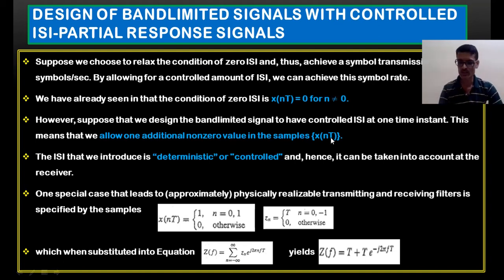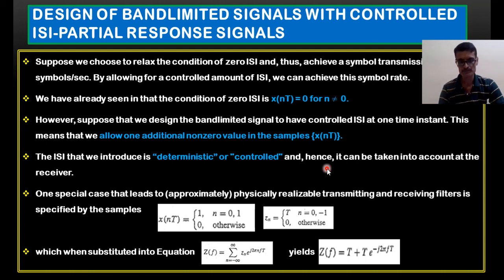The ISI we are going to introduce here is called deterministic ISI or controlled ISI, because intentionally, in a controlled manner, I am allowing the interference, and I know it. I'll consider that interference in the receiver and remove it by using some method.